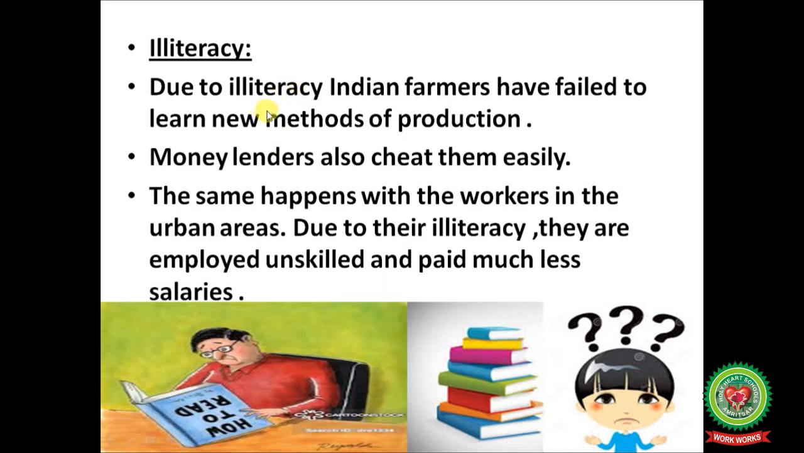Illiteracy. Due to illiteracy, Indian farmers have failed to learn new methods of production. Money lenders also cheat them easily. The same happens with the workers in the urban areas. Due to their illiteracy, they are employed as unskilled and paid much less salaries.